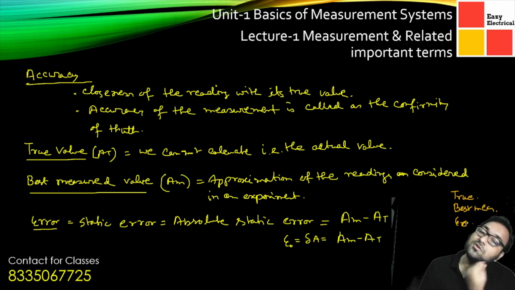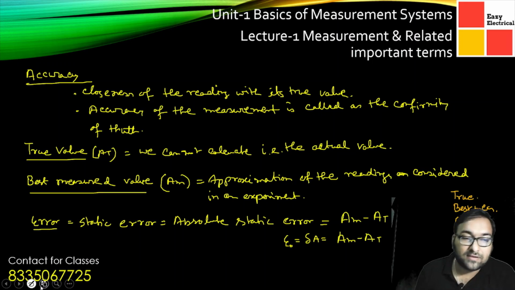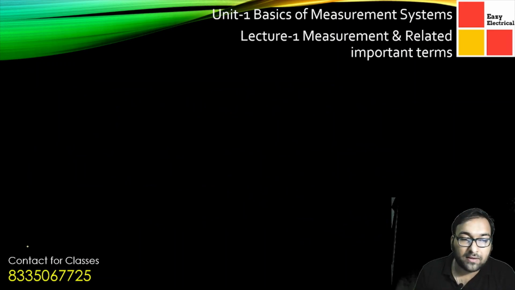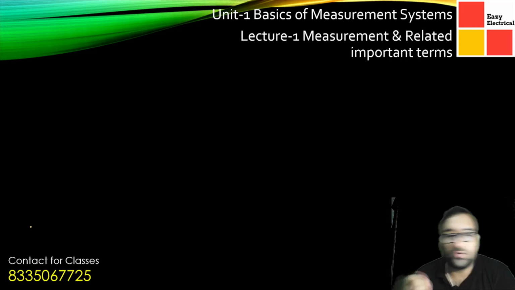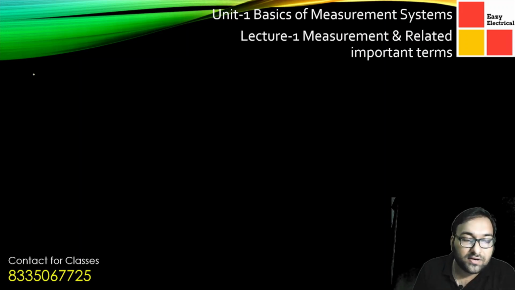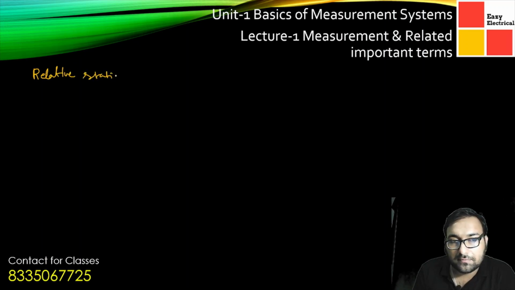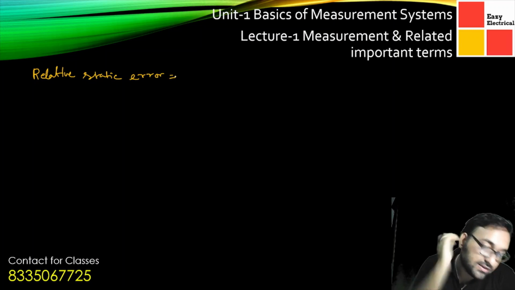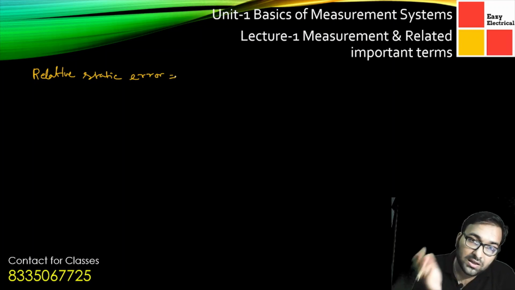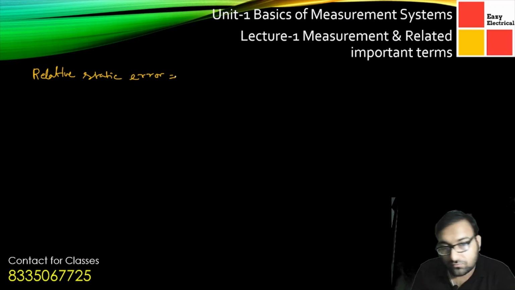Now from the term absolute there is another term that is associated with it. We call it the relative static error. This relative static error is basically the ratio of absolute error to true value.